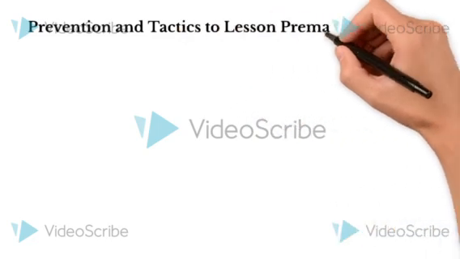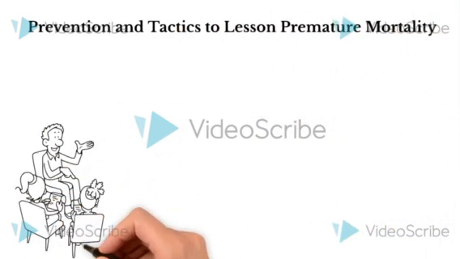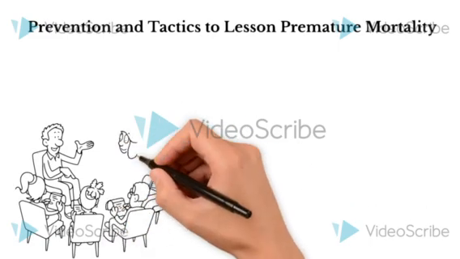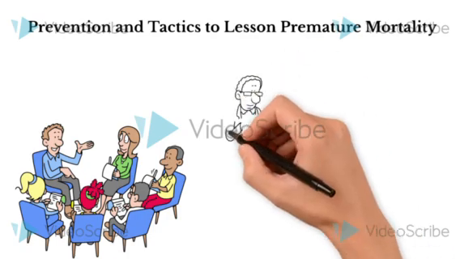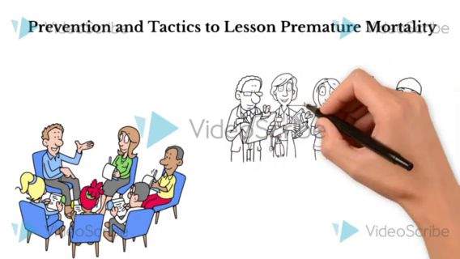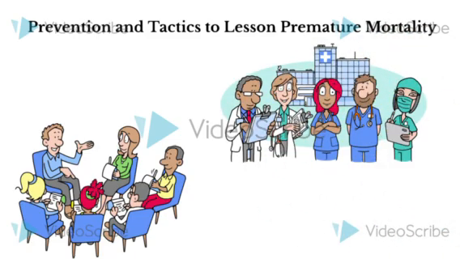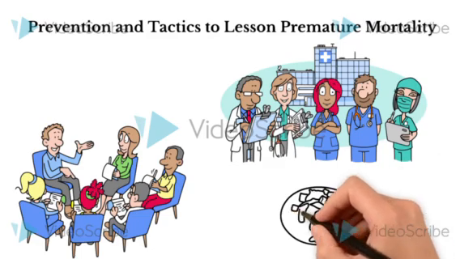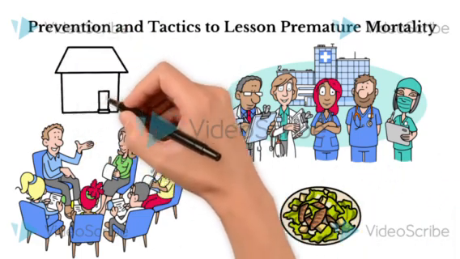There are general recommendations when it comes to improving life expectancy. Overall, improving access to health care, promoting healthier lifestyles, addressing environmental factors, and ensuring equitable access to quality housing and nutrition are proven tactics to lessen premature mortality. Increasing life expectancy will require a coordinated effort across levels of government, as well as the private and nonprofit sectors.